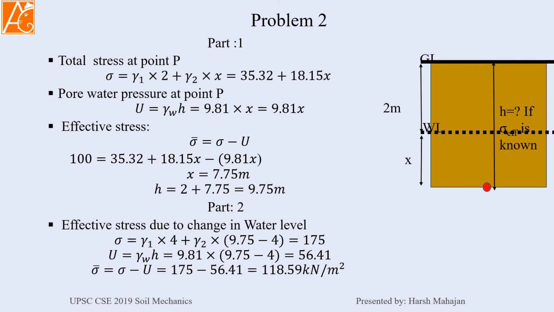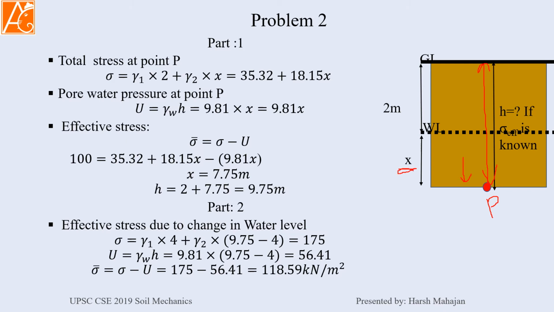In the next slide you can see this is the point P, and above this is the layer of soil which is imparting some total stress over it. So we have to calculate the total stress. Now we don't know where this point is, so I am assuming, let's say, the point is below the water table at a distance of x.